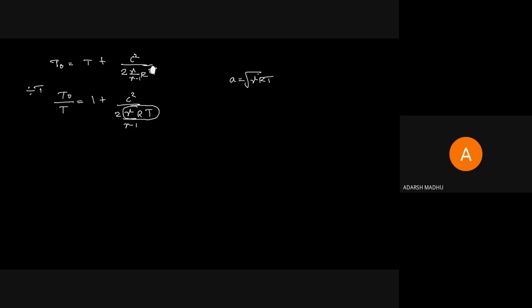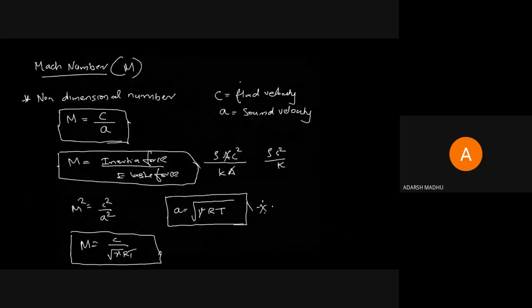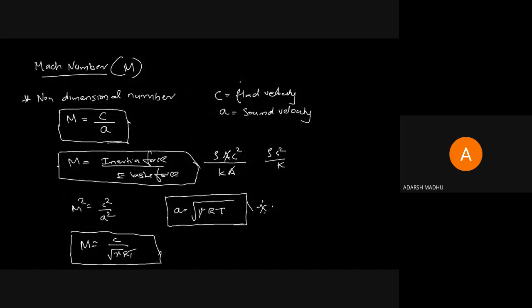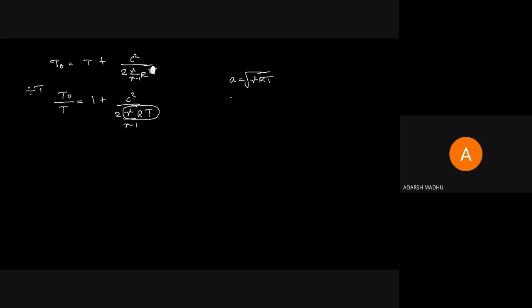We have studied A equal to root gamma RT, right? But here it is gamma RT. So we can take gamma RT as A square. A square equal to gamma RT. So we can substitute gamma RT as A square.